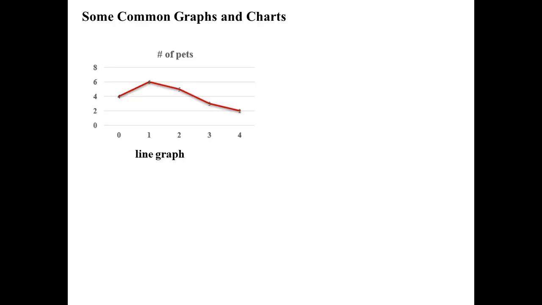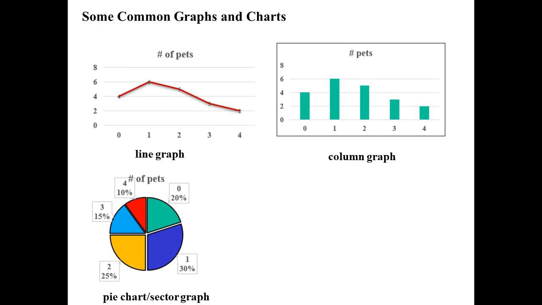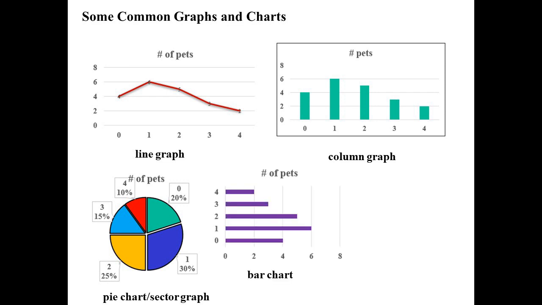Okay, well, let's now have a look at some common graphs and charts, which you will have seen probably in past years. One very common way of displaying data, and I'm using our example of the number of pets, we could put that information in a line graph. Maybe you'd prefer a column graph. A pie chart or a sector graph is another way of displaying that information. A bar chart. A bar chart's very similar to a column graph. It's just that they're going horizontal instead of vertical.